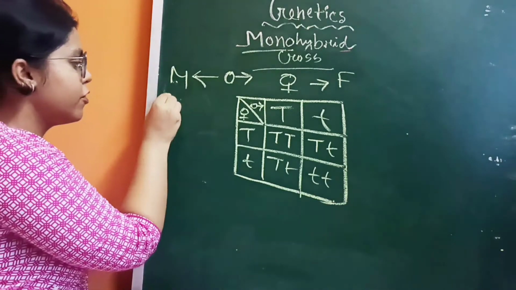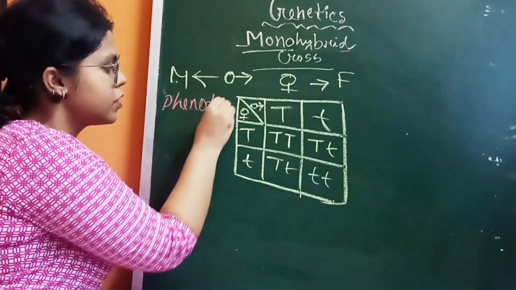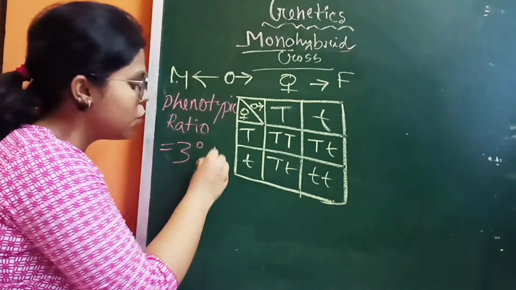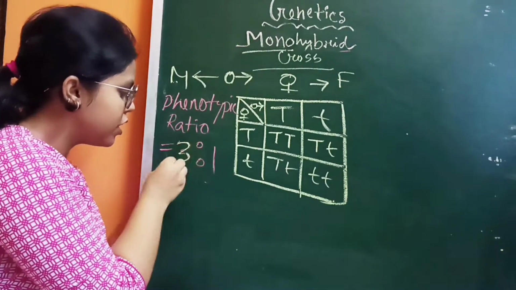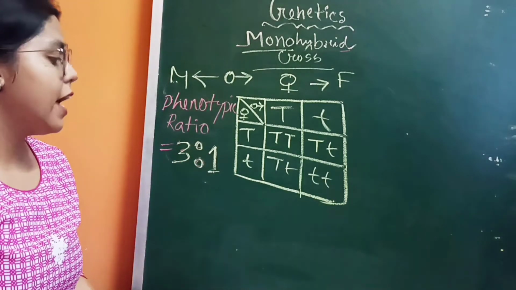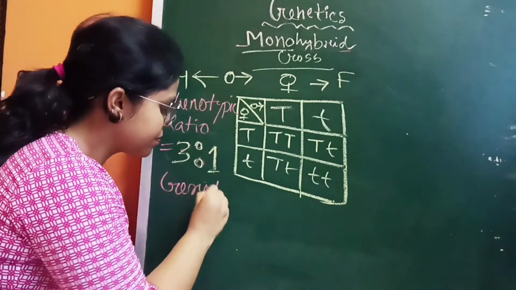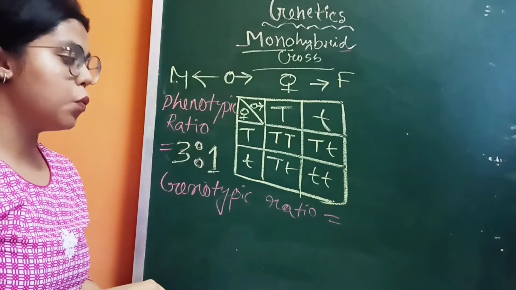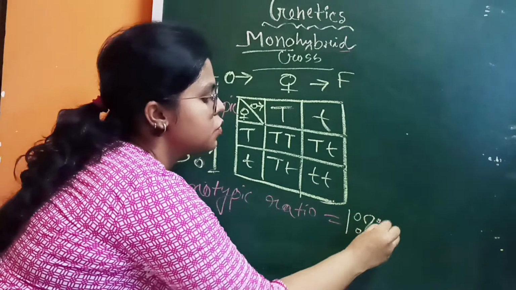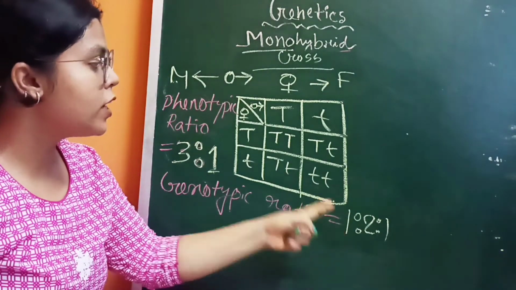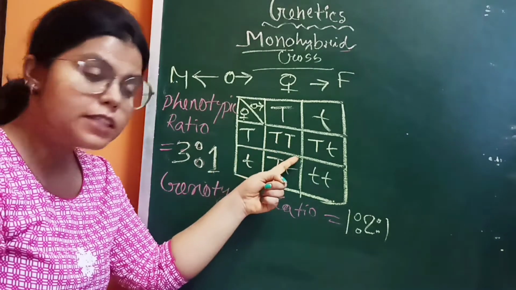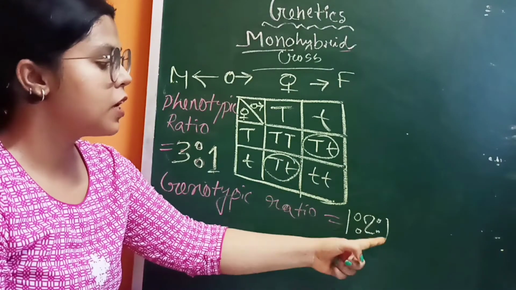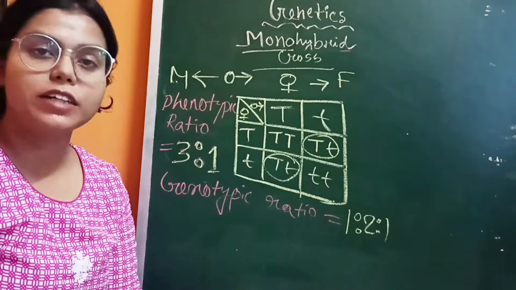So if I write the phenotypic ratio, that should be 3:1, and the genotypic ratio should be 1:2:1, because 1 for capital T, capital T, that is homozygous dominant, 2 for capital T, small t and capital T, small t, and 1 for small t, small t.